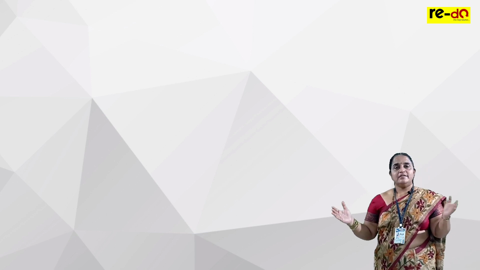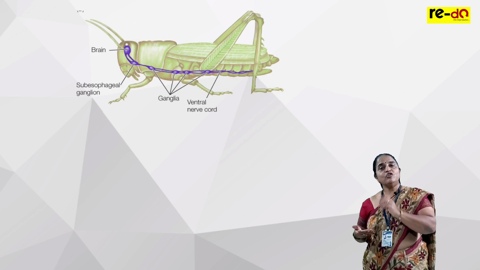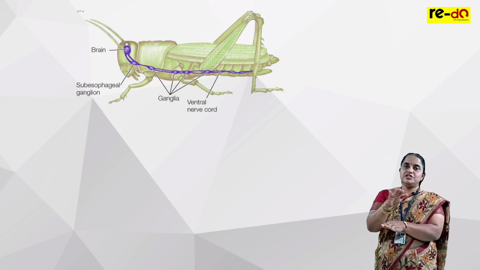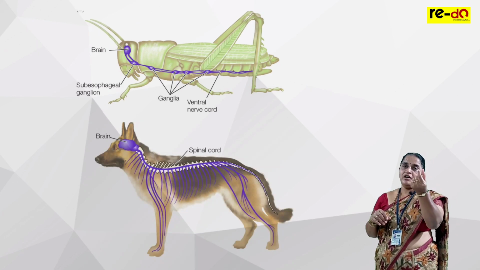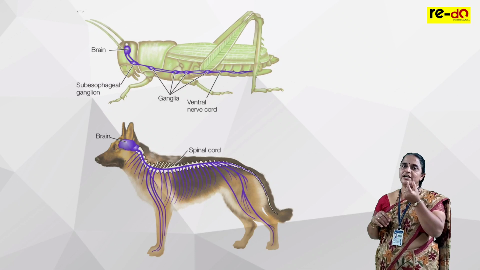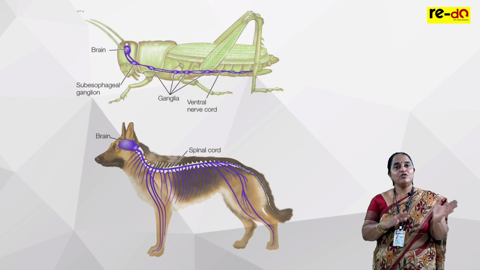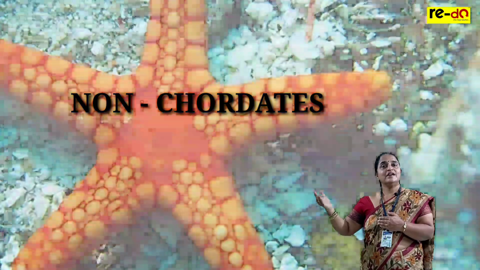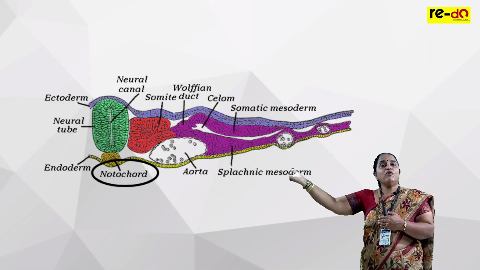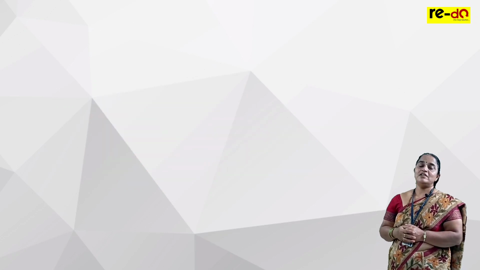In primitive animals, the nervous system is on the ventral side. During the course of evolution, the nervous system shifted to the dorsal side. So to give support to the nervous system, a rod-like structure, a solid structure, developed along the dorsal line. It is the notochord. So animals without notochord, non-chordates. Animals with notochord, they are chordates. In much more evolved groups, notochord is replaced by the vertebral column. So we call such animals vertebrates.